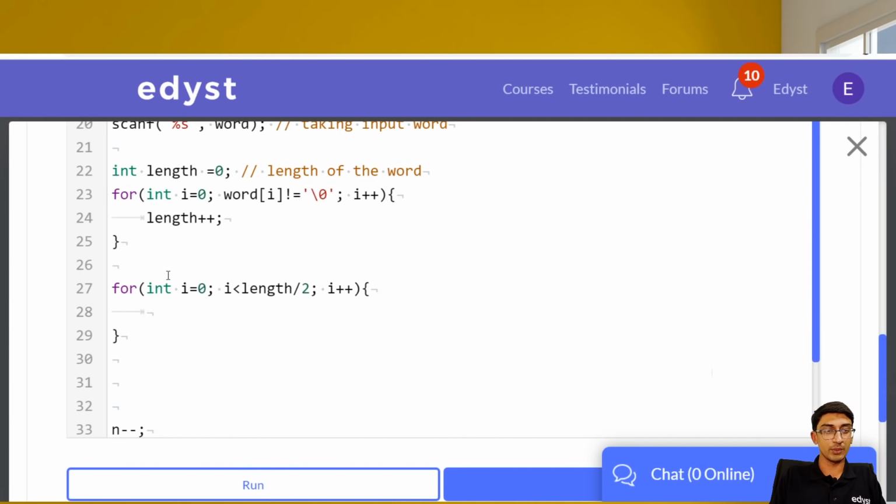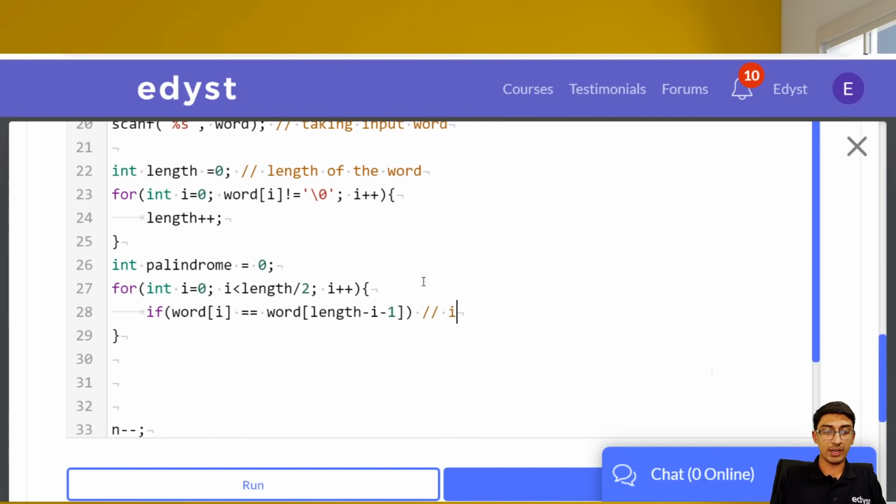Let's keep over here, one second, int palindrome is equal to 0. Let's take it 0. If it's not a palindrome, so if word of I, that is our current character, is equal to word of length minus I minus 1, which is from the reverse. I'm coming from the reverse. Again, just check it out for yourself.